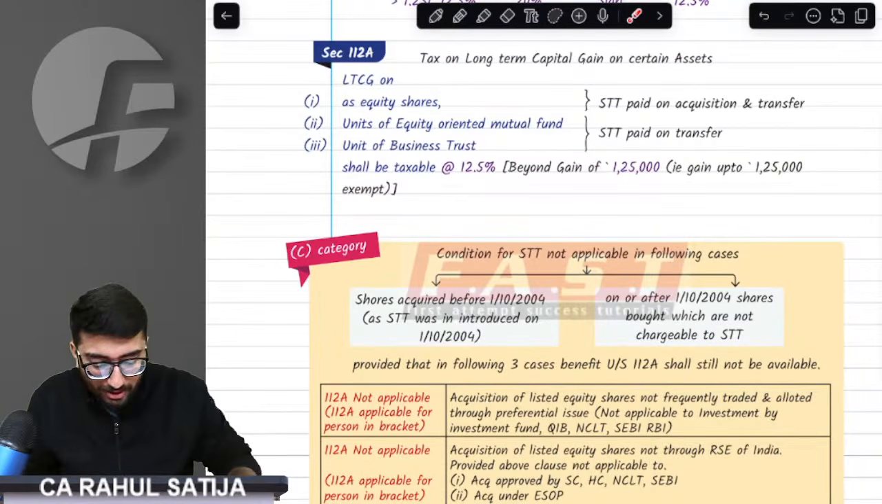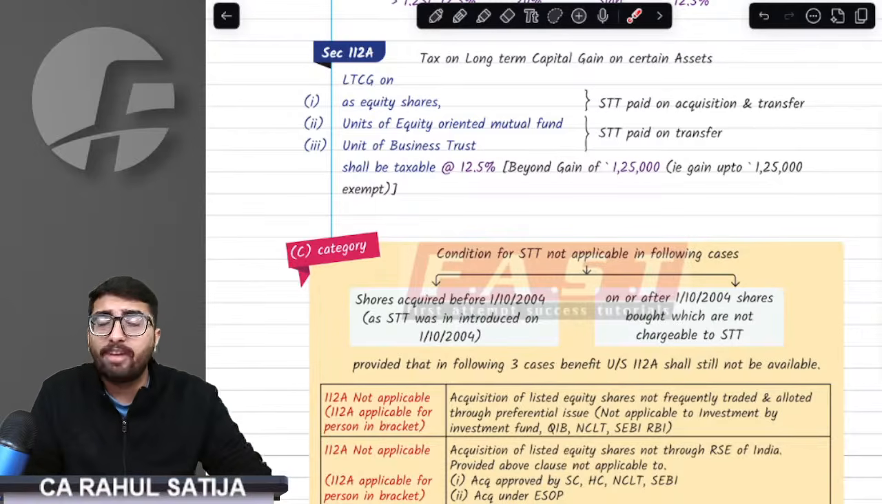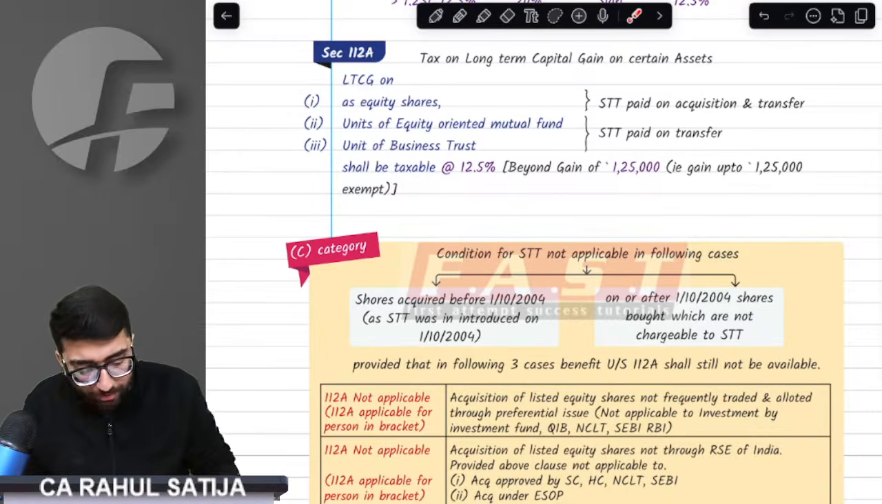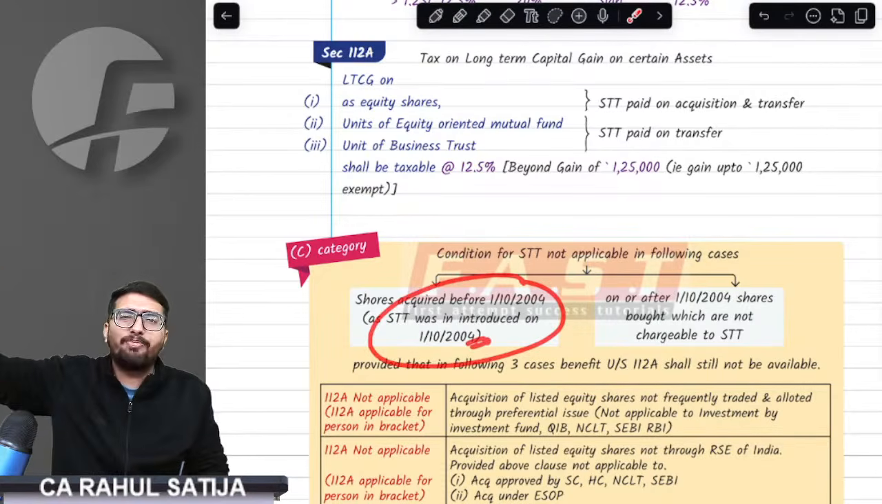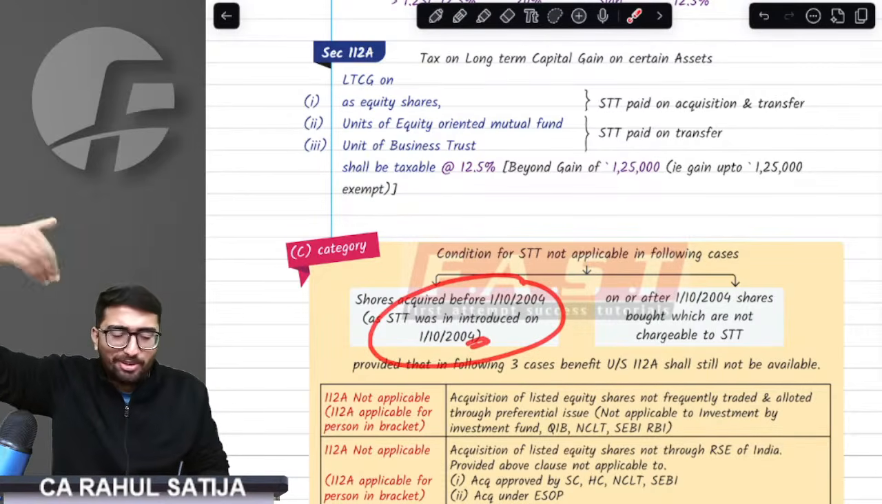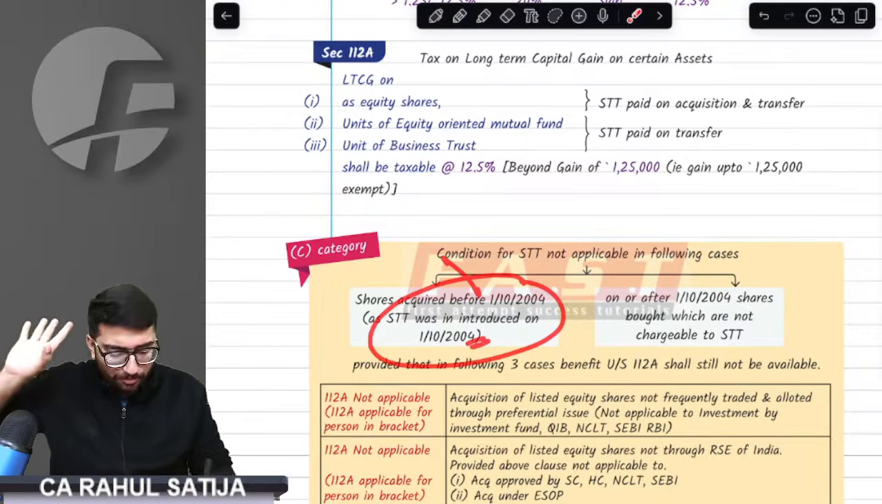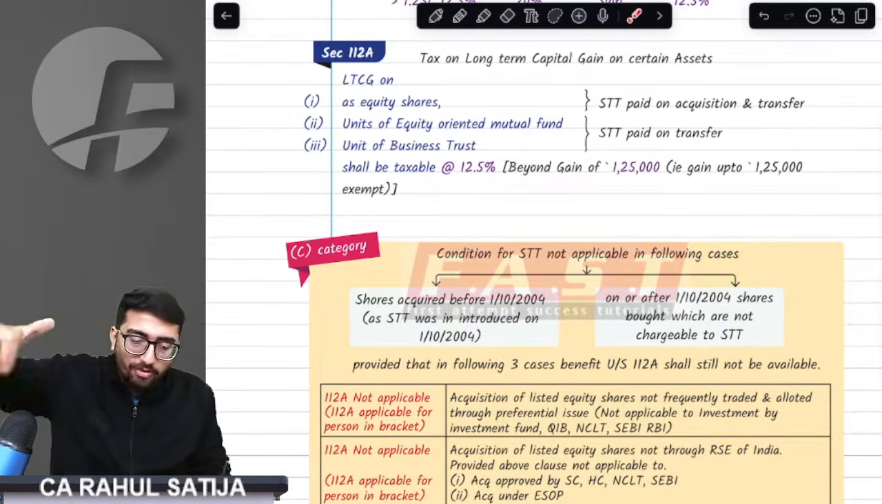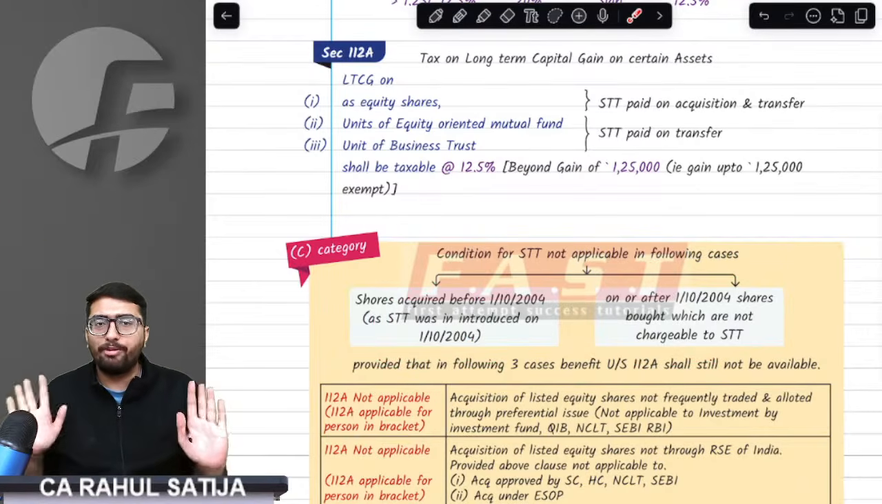Understand. For example, if I have sold a share which was acquired before 1st October 2004, STT was not applicable then. So how can we pay STT when STT was not even applicable? So we will still get the benefit even if we don't pay STT. Second thing, transactions on which STT is not applicable, we would still get the benefit on those. Even if we don't pay, we will get the benefit.